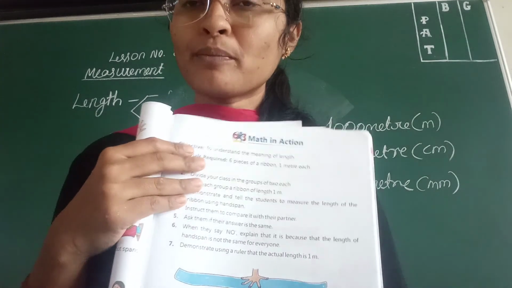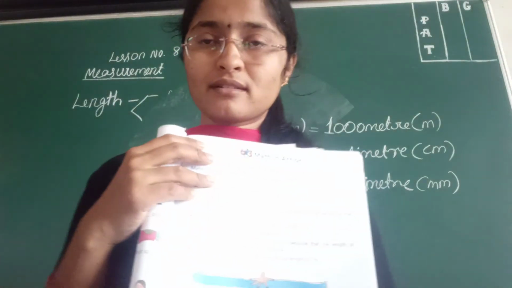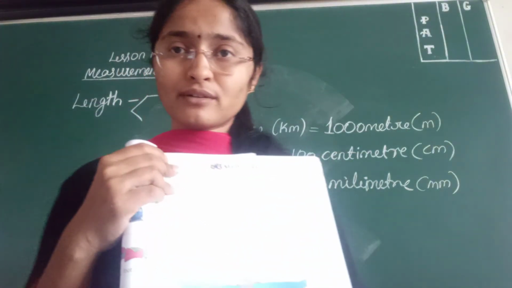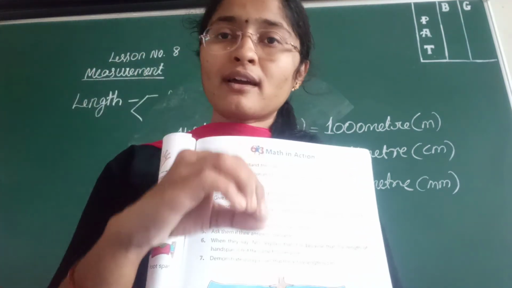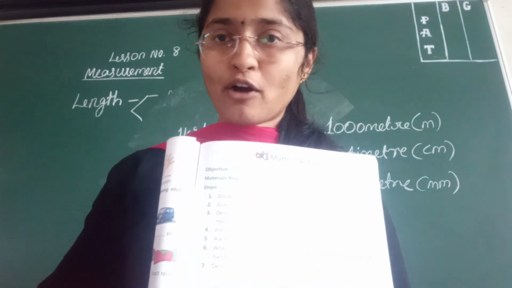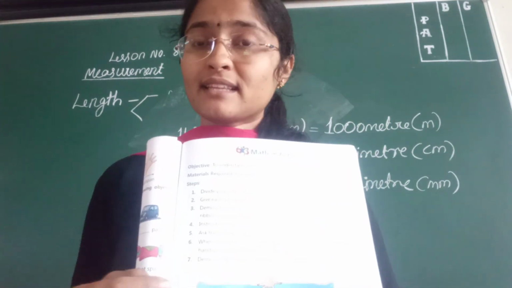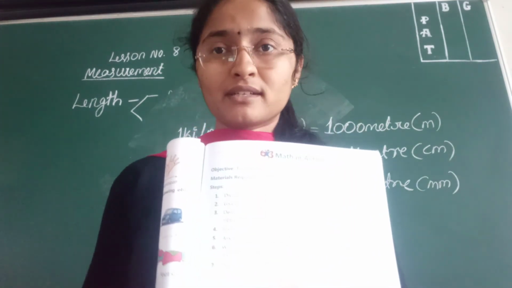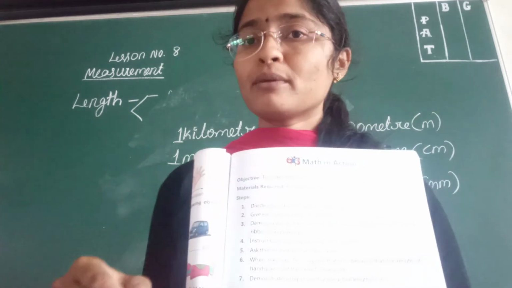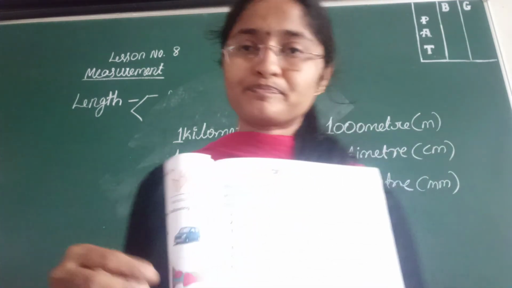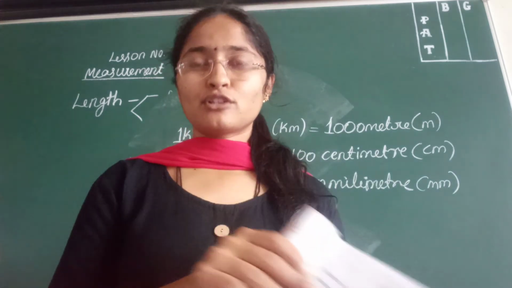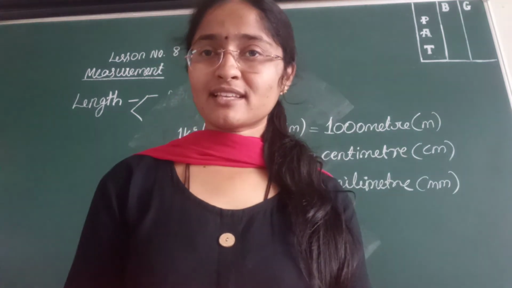So what you do, take 1 meter of ribbon and measure its length using your hand span. First you measure using your hand, then write how many hand spans you got. Then ask your elder brother or sister to measure the same ribbon using their hand span, and write their result also. Will you get the same result?